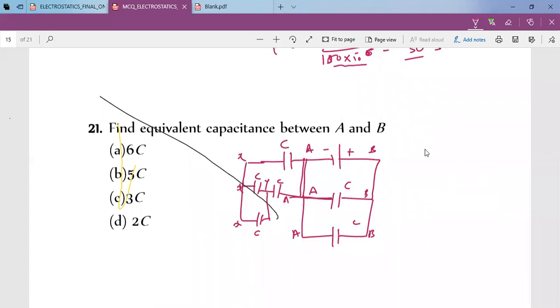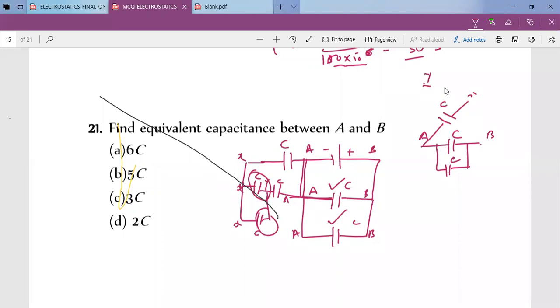Let me see the arrangement. This is between A and B. This is between A and B. Now this is between A and X. This is between X and Y. Let me take Y somewhere here. X and Y. Okay, this is between A and Y.